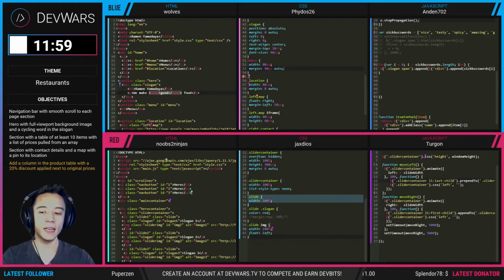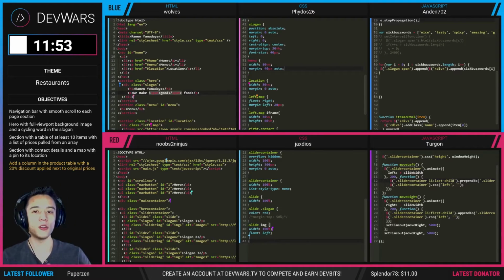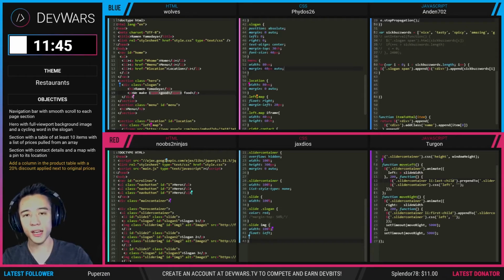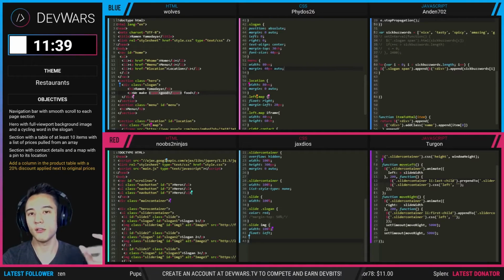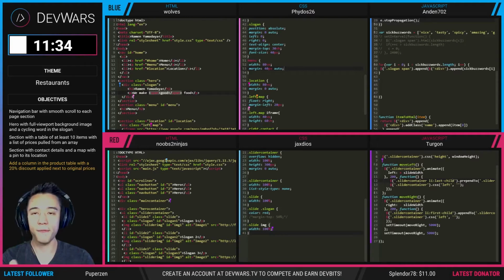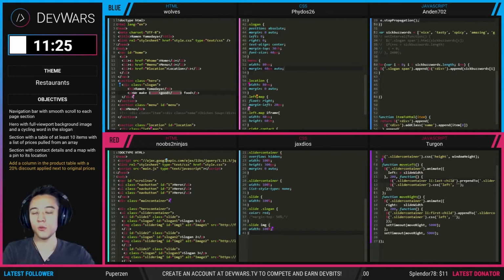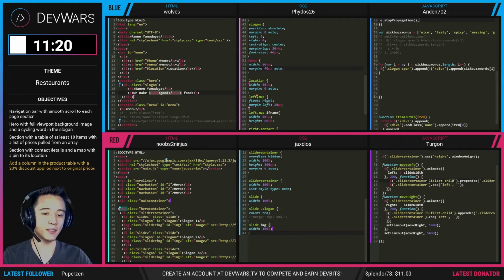So if they have a big next milestone, like a big feature they're trying to add, and they're just now getting started on it, that's a bad idea. Not that they can't do it, but it's risky, because the moment the timer runs out, we're going to lock the document. So whatever they have on their website is what they're going to have. If they forget a semicolon during that time, they're going to take the hit, even though we've seen the objectives completed at one point. It doesn't matter in the end if it's not there.